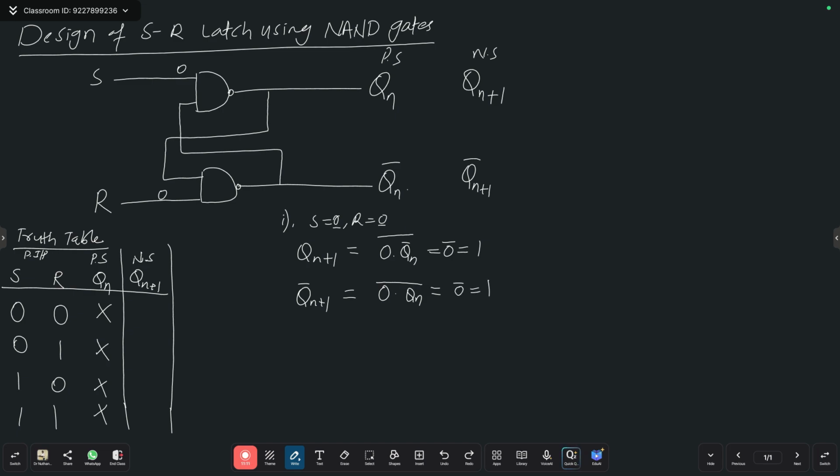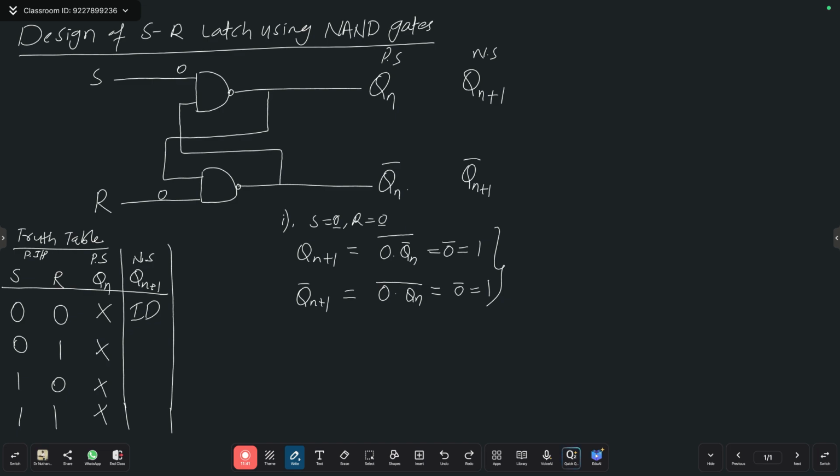Now check: Qn plus 1 and Qn plus 1 bar are pointing to 1. Is it possible? Tell me. The number and its complement are pointing to the same value. So it is an indeterminate condition. Yes or no? It is not possible. So it is an indeterminate condition. What state is it? It is an indeterminate state. Are you following?